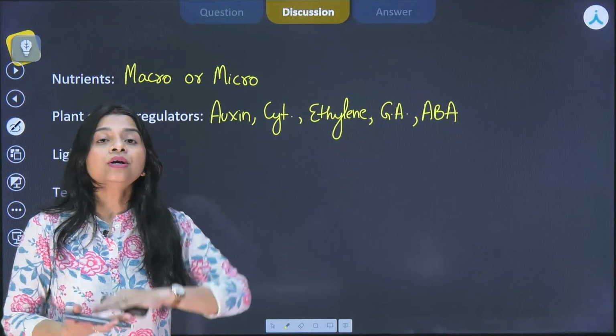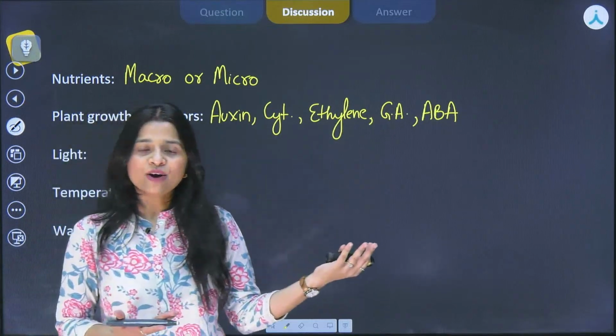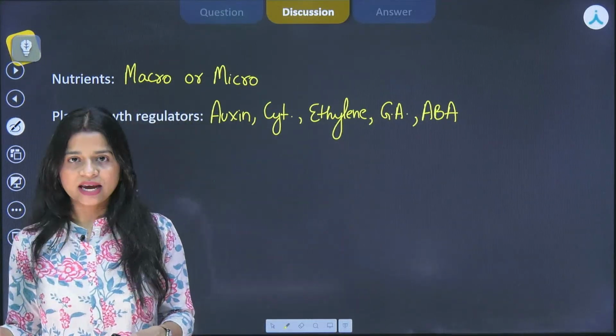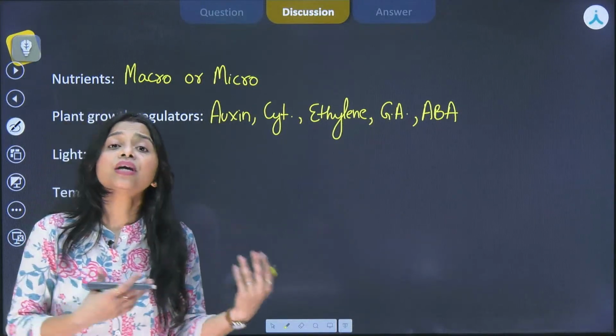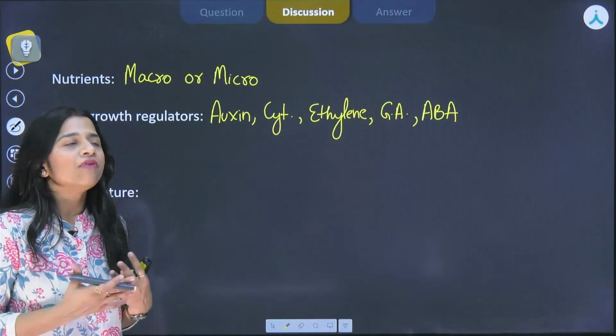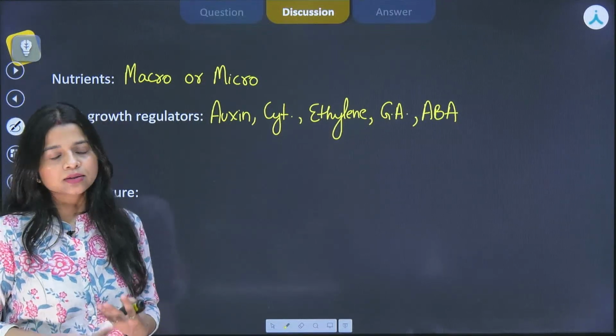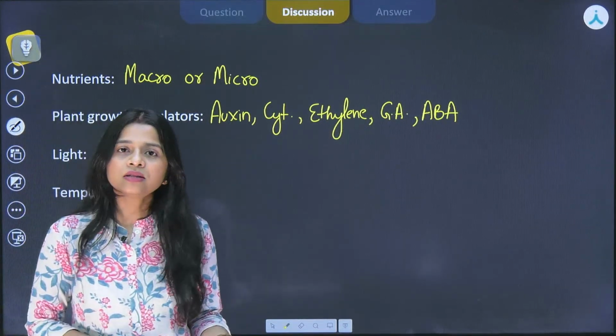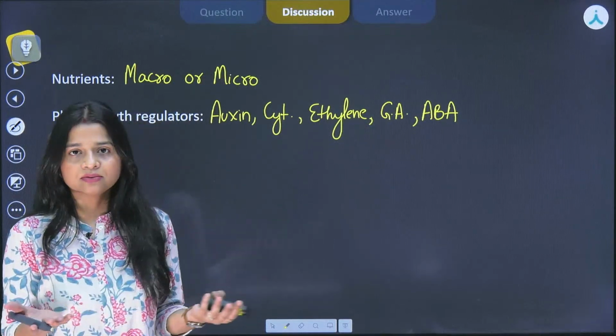They can either promote the activity of growth or they can retard the growth activity in a plant, according to the requirements. Okay, next comes the light. Now light is a very important factor. Yes, it is. You know, it is important for photosynthesis. It is required for so many things, right?